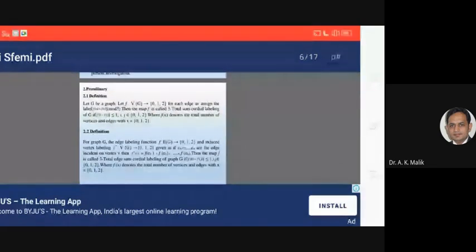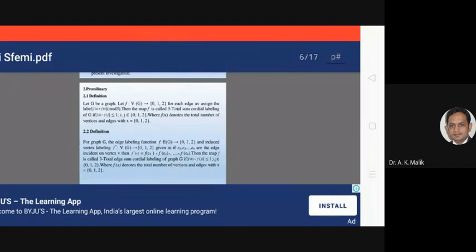Definition 2.2. For a graph G, the edge labeling function f from E(G) to {0, 1, 2} and induced vertex labeling f star from V(G) to {0, 1, 2} is given as follows. If e1, e2, etc., en are the edges incident on vertex v, then f star of v equals f(e1) plus 3 f(e2) plus 3 etc., plus 3 f(en).